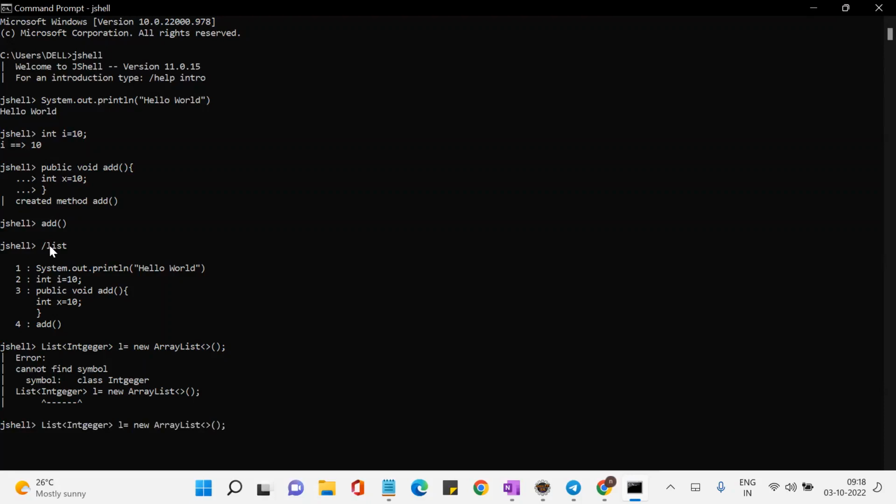Integer. Let me remove this. So that means it is compiling also, correct? Yeah. See, the ArrayList has been created, but did I do the import statement? No. By default, JShell will use all the statements.